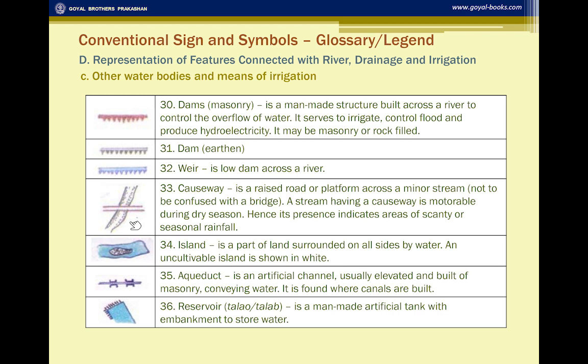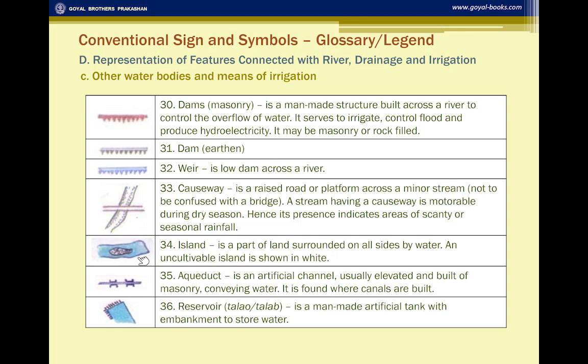Now, causeway is another very important point, and you should not forget to learn the definition of causeway. Causeway is a raised platform across a minor stream or a road. The causeway is very important because many questions are asked. Okay, give the distance between this causeway and that causeway, with the 4-figure grid reference. To know the distance between the two causeways, you should know that the causeway is where the road is crossing the main stream and not where it is written causeway. You should remember that because maximum mistakes are made by taking the distance from where it is written rather than where it is. So one should be very careful.